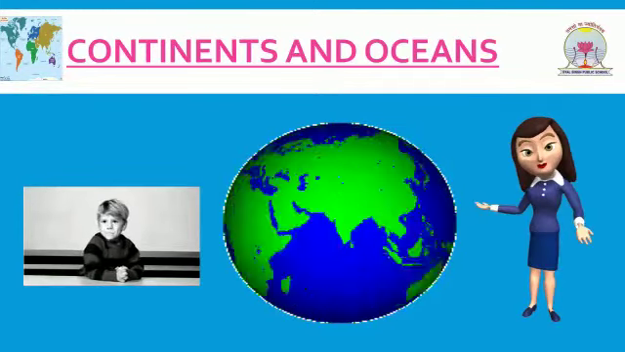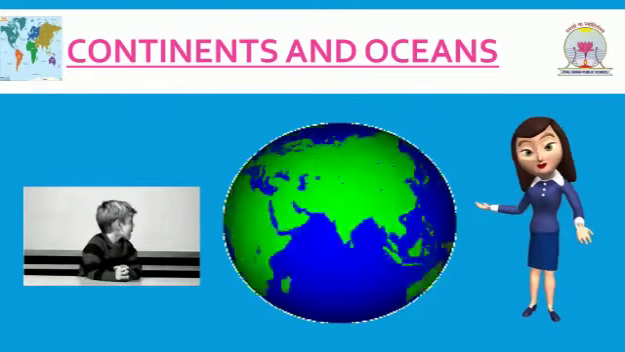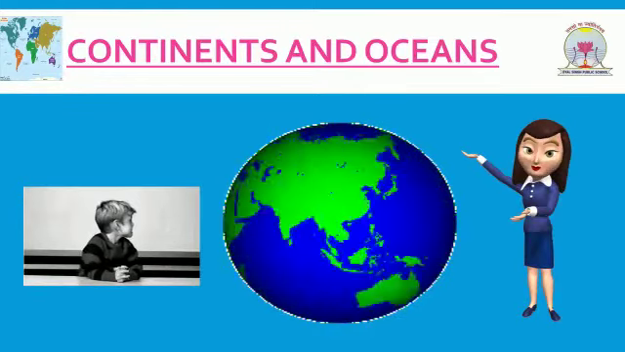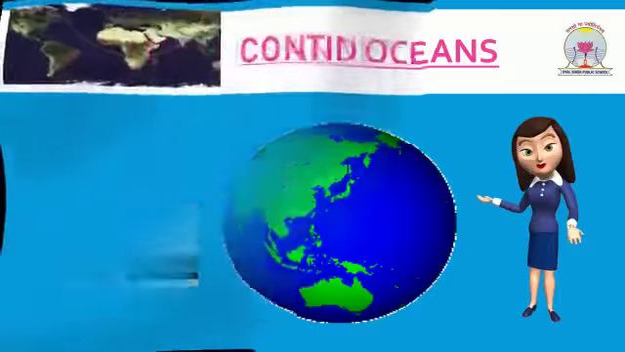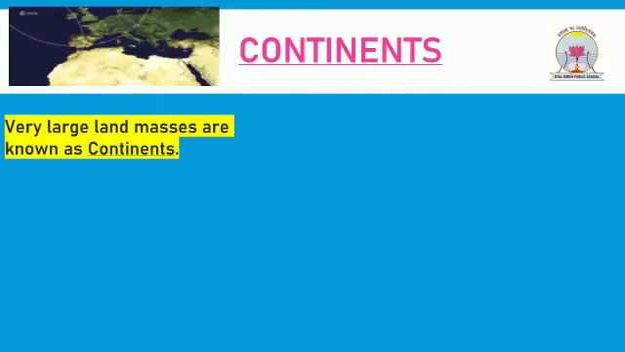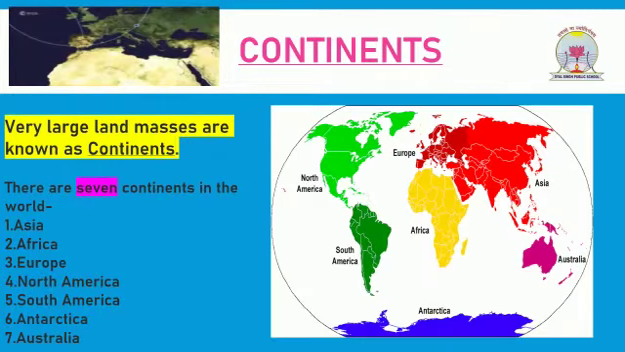Ma'am, if we call water bodies oceans, then what do we call these land masses? Dear, let us discuss these land masses. Very large land masses are called continents. There are 7 continents in the world. These are Asia, Africa, Europe, North America, South America, Antarctica, and Australia. Let us discuss them one by one.